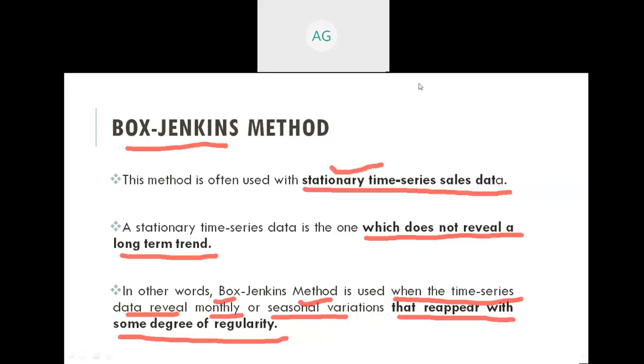So all of you understand the trend projection method. Just write in the chat box so that we can move further to the next methods.